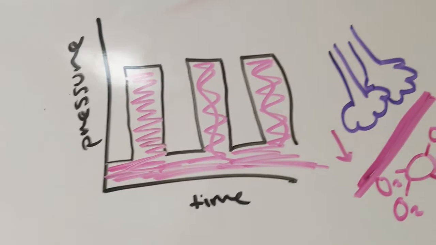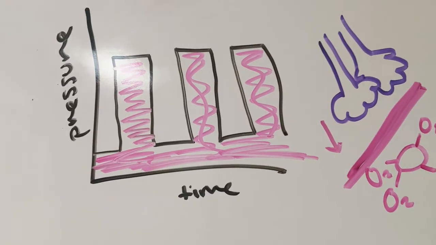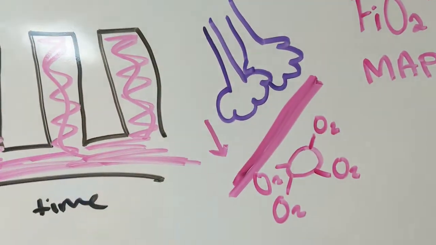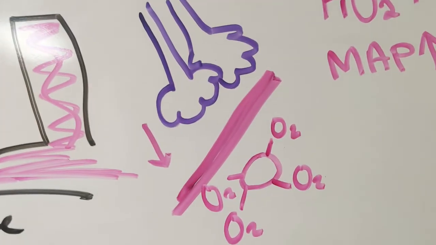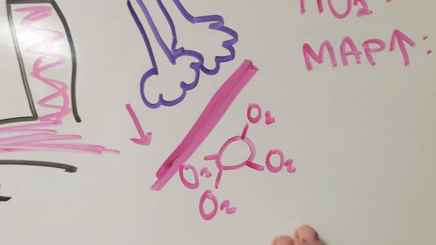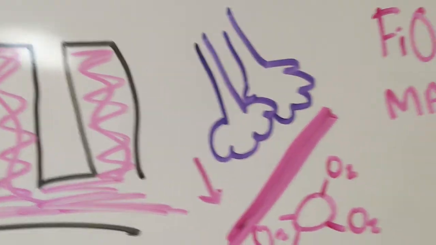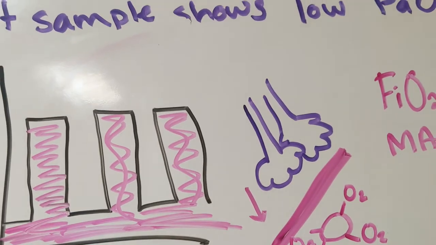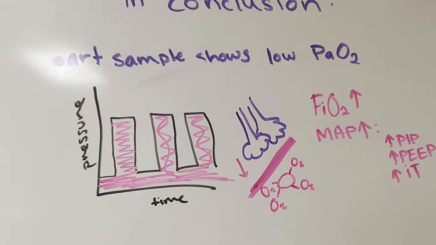And then finally, of course, increasing the PIP will increase our pressure, and that will hopefully push these alveoli closer to our blood vessel so that we can have good oxygen exchange. And so that's my bad red blood cell. And that's what we would do if we had a low PaO2 with our vent settings.